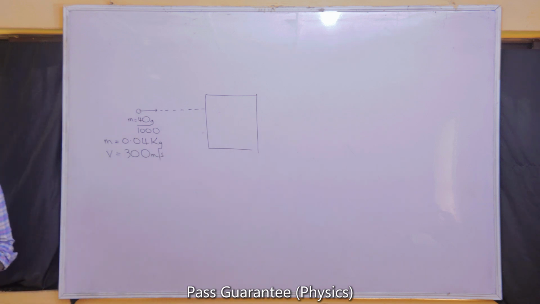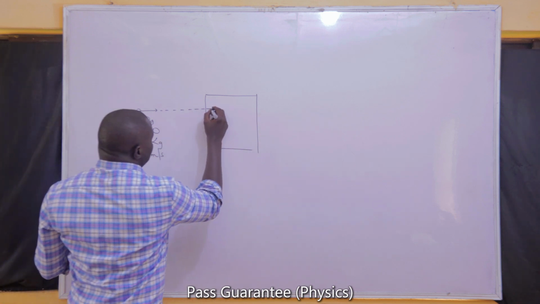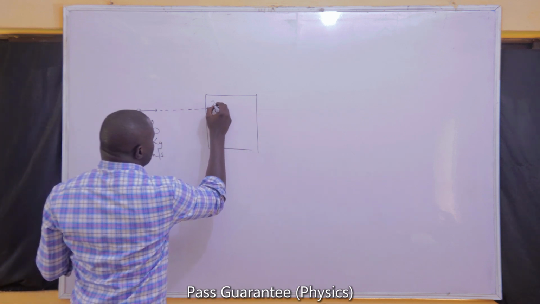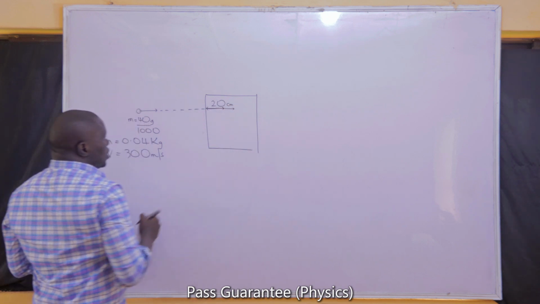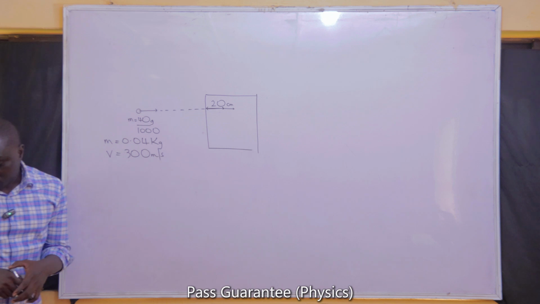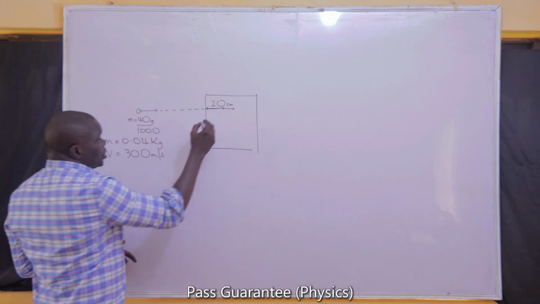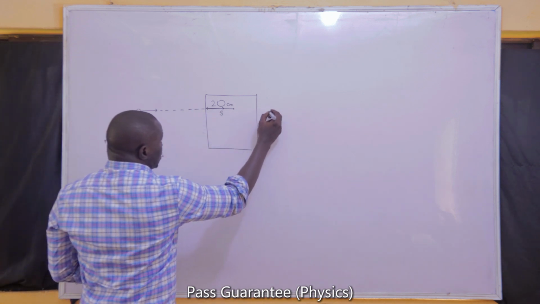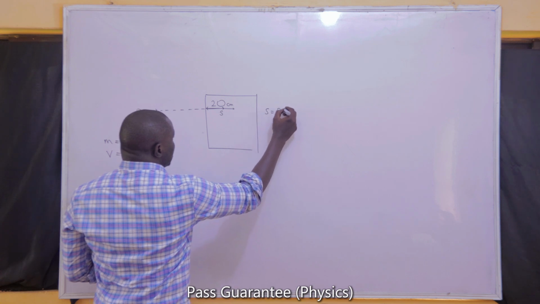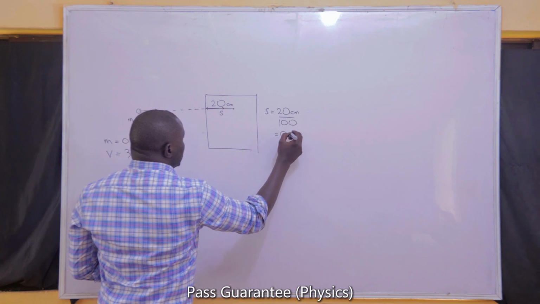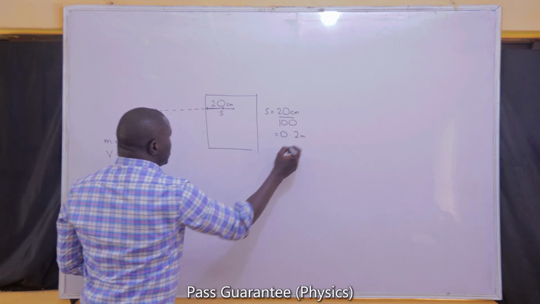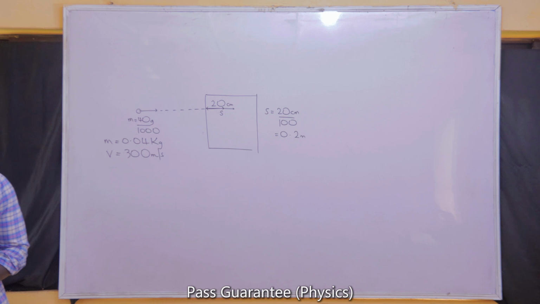We are told that it strikes a target normally and penetrates a distance of 20 centimeters. It strikes a target and goes in, penetrating a distance of 20 centimeters in the target. If we change that distance to meters, 20 centimeters divided by 100, we should have 0.2 meters. The question now is that we should find the average force exerted on the bullet by the target.